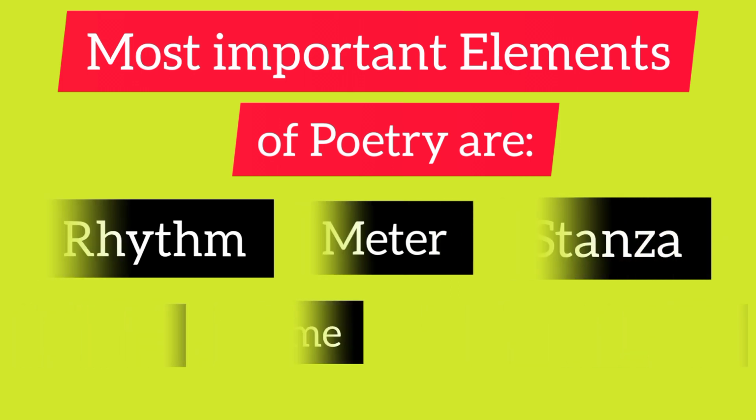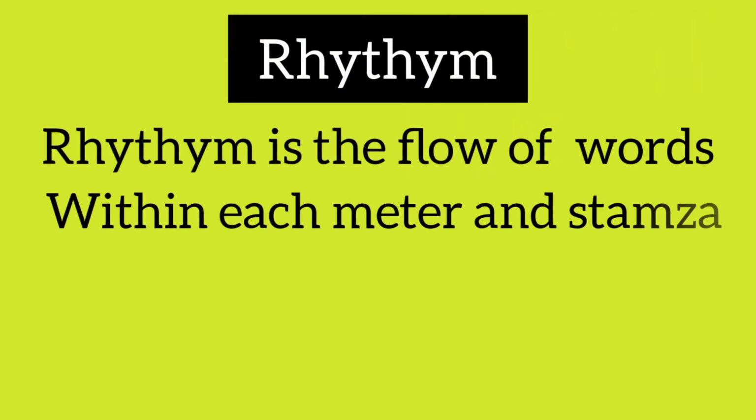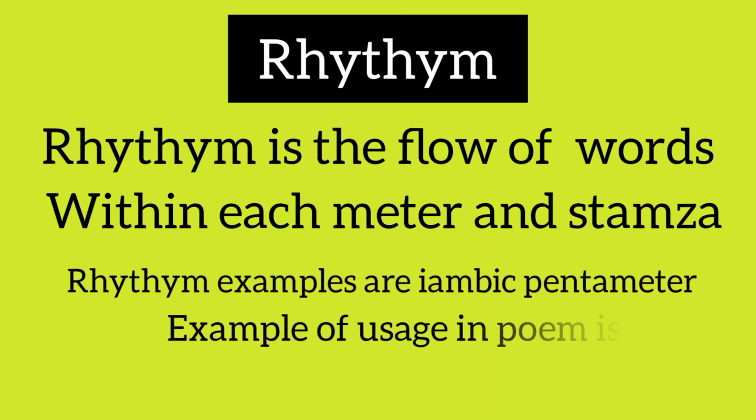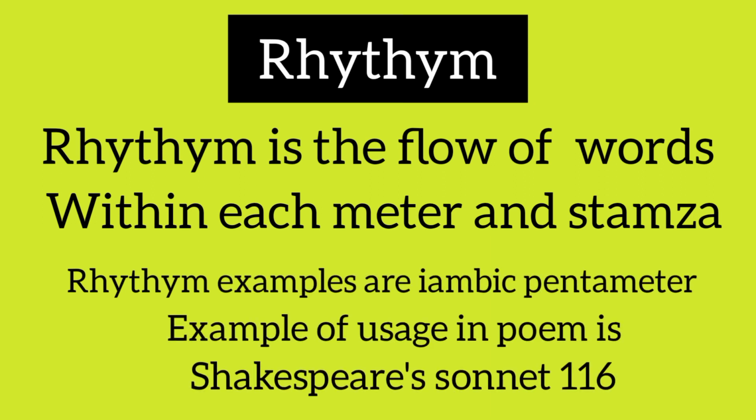So let's begin with rhythm. Rhythm is the flow of words within each meter and stanza. Rhythm examples are iambic pentameter. Example of usage in poem is Shakespeare's sonnet 116.